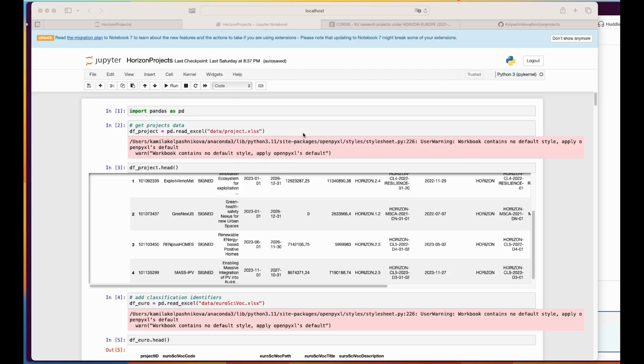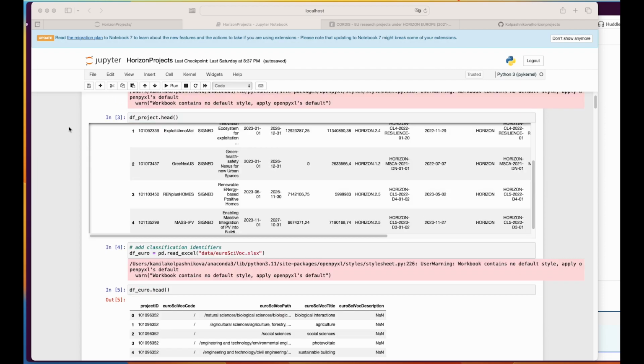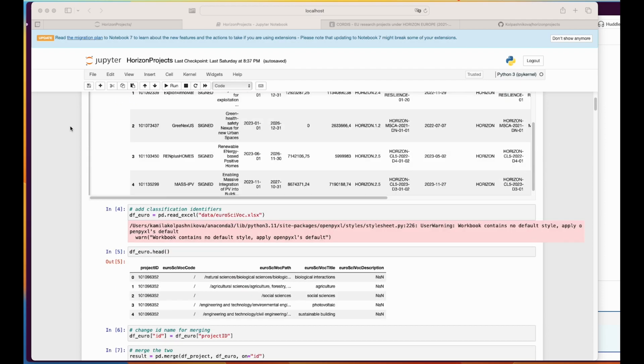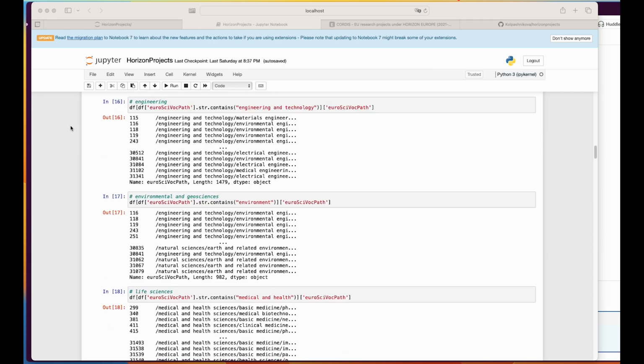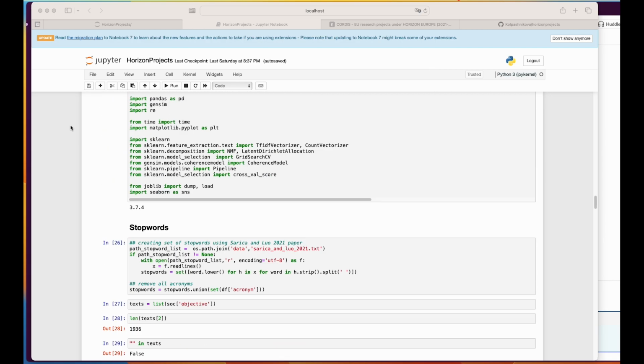Hello there. Today we're going to talk about different topics that are covered in the MSCA applications. And this is going to be a little bit of a complex analysis, especially for people who are not quant, but just bear with me.